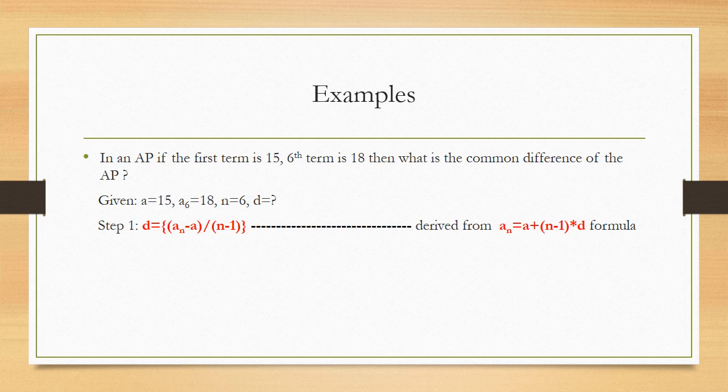Remember that is going to give you 1 mark whether you completely solve the problem or not. So always have a habit of writing the formula first whenever you solve the problem. Now the formula states d is equal to (an minus a) upon (n minus 1). Remember, don't forget to put the brackets here. Brackets play a very important role. So always write the formula as I have given.